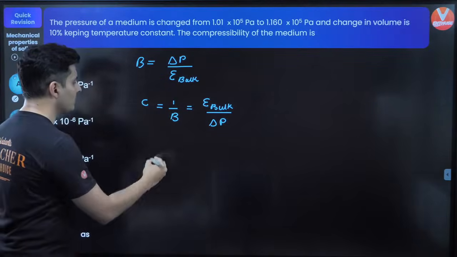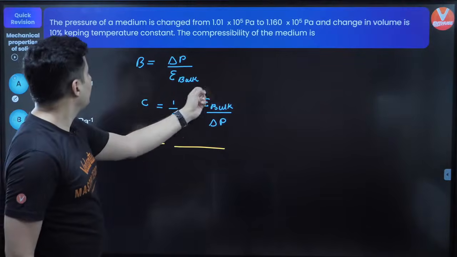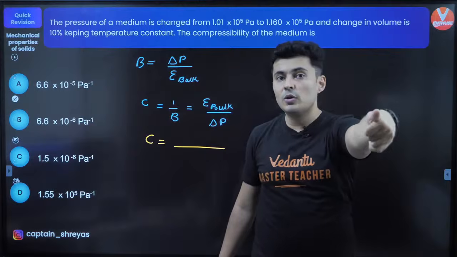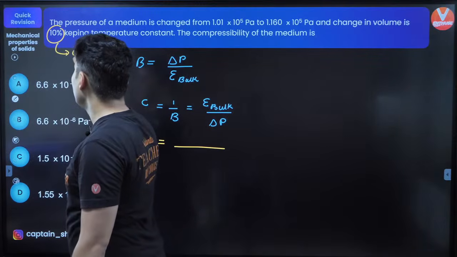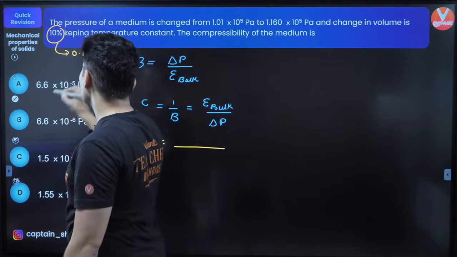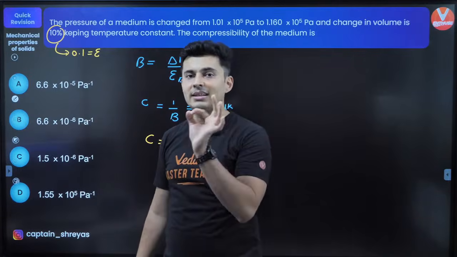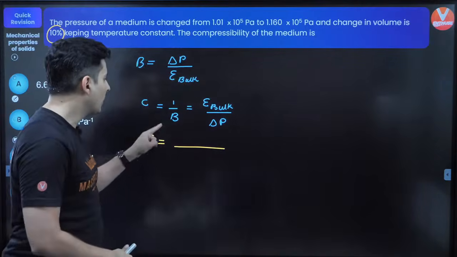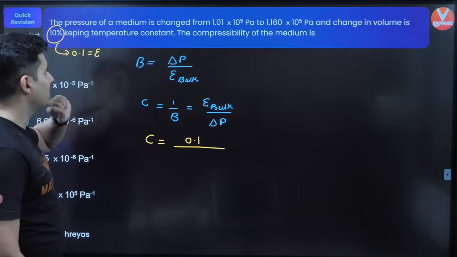Now it's just a matter of substitution. So compressibility will be bulk strain. Is the strain given? Yes. The change in the volume is expressed in percentage. If it is 10%, then the bulk strain is 0.1. 0.1 fraction is 10%. 1/10 is 10%, correct? Okay. So this will be nothing but 0.1. Change in the pressure.